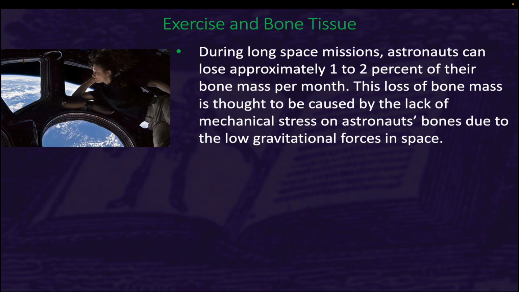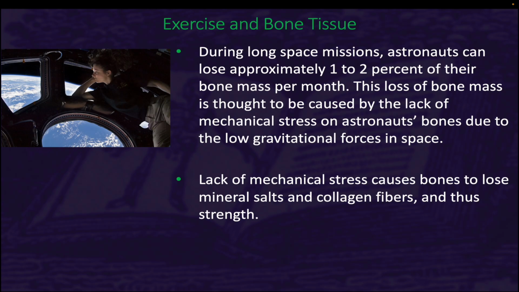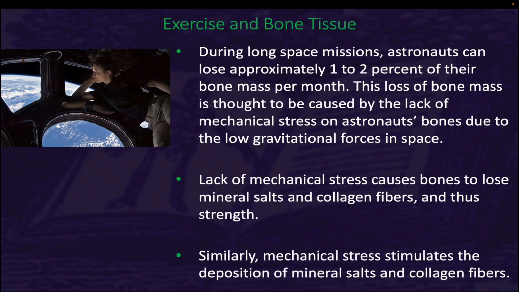During long space missions, astronauts can lose approximately 1 to 2% of their bone mass per month. This loss of bone mass is thought to be caused by the lack of mechanical stress on astronauts' bones due to the low gravitational forces in space. Lack of mechanical stress causes bones to lose mineral salts and collagen fibers, and thus strength. Similarly, mechanical stress stimulates the deposition of mineral salts and collagen fibers.